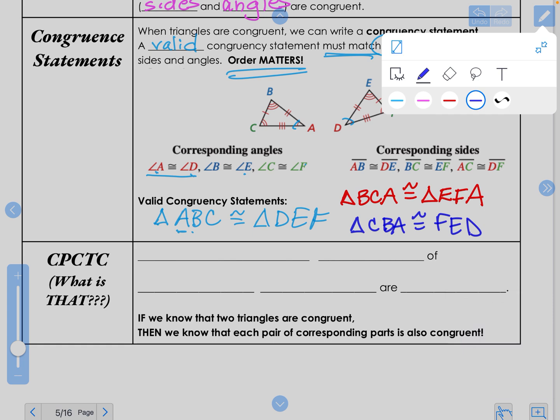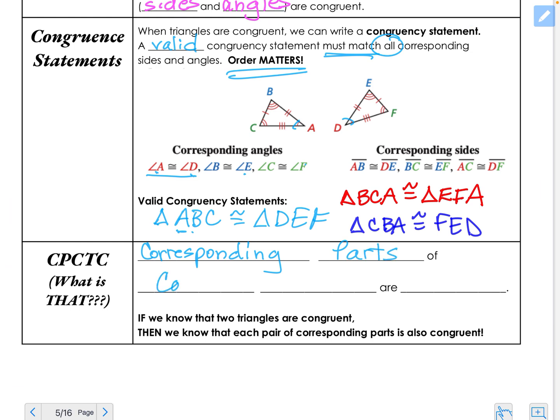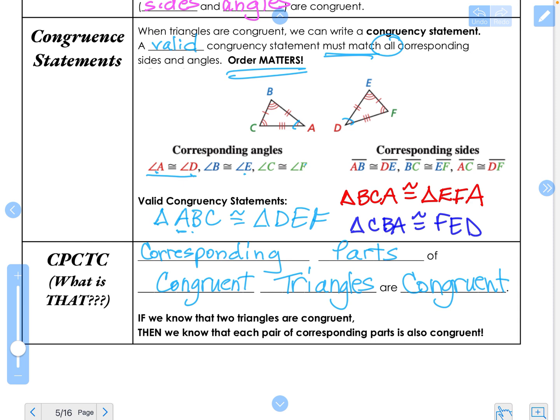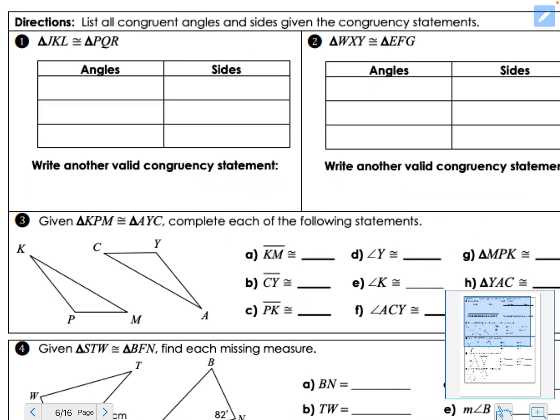So then I have this fun theorem called CPCTC. It stands for corresponding parts of congruent triangles are congruent. There's your last C. CPCTC, corresponding parts of congruent triangles are congruent. So if you know they're congruent, if I give you a congruency statement, then you know their corresponding parts are also congruent. So let's do an example here.